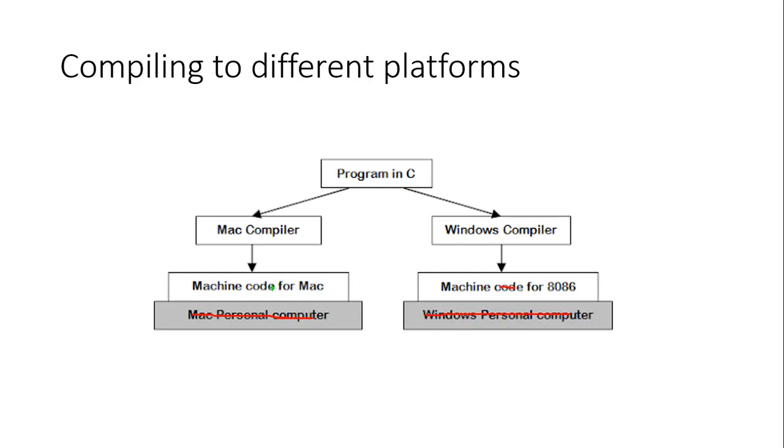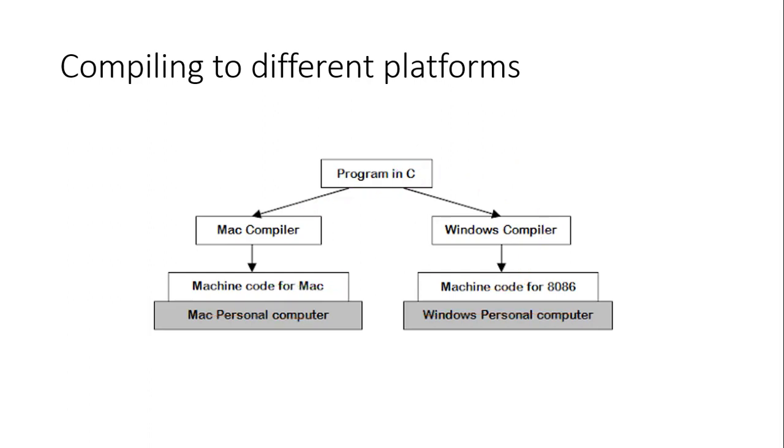So this machine had its own microprocessor. This machine had its own microprocessor. So if you write a program in C or C++ or any other language, then you have to compile your code for a specific microprocessor and then execute it. In the same way, you have to compile it again for the other microprocessor and run it.